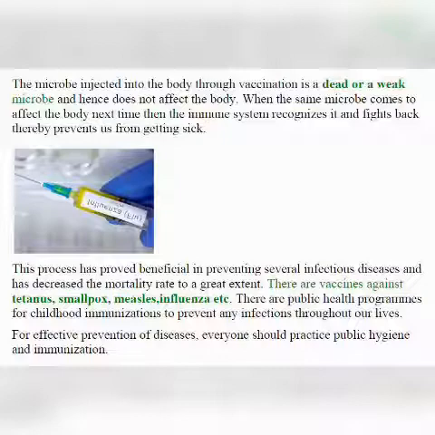Understood? I told you when the antigen or the microorganism enters the body, the antibodies are produced, and a specific antibody is produced for a specific microorganism, and it remembers that microorganism. So what happens in vaccination? They try to fool the immune system.